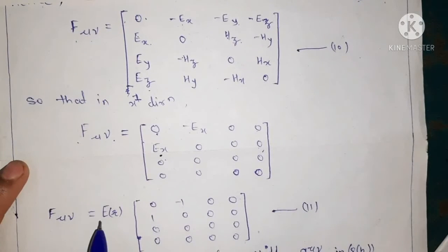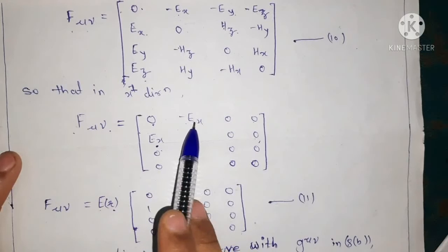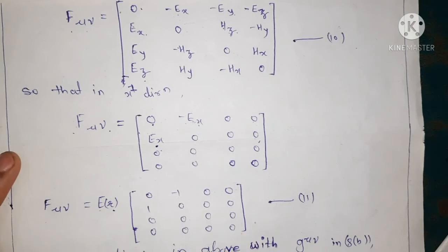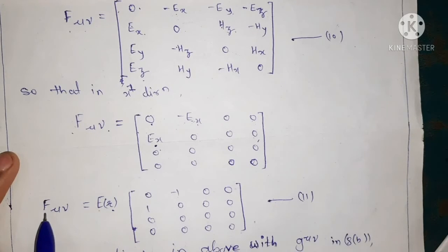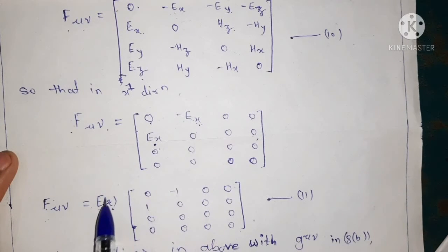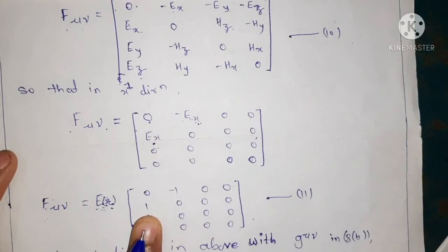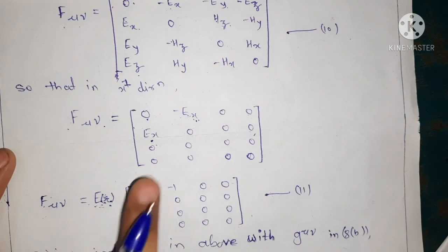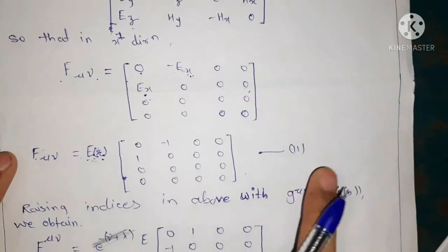So F mu nu equals E of r, that is Ex is denoted as E of r, a function of r alone. And therefore we can write F mu nu equals E of r taken out common, and x is in the first coordinate, therefore we write here E of r, and here it is minus 1, and at the place of Ex it is 1. Okay, so we are taking E of r common from this matrix, so it is in this form, and we give this equation number 11.